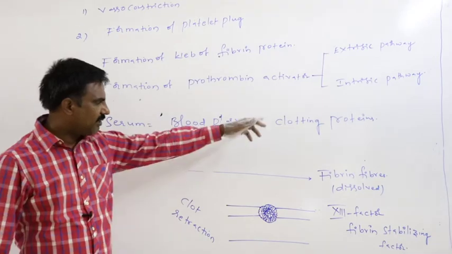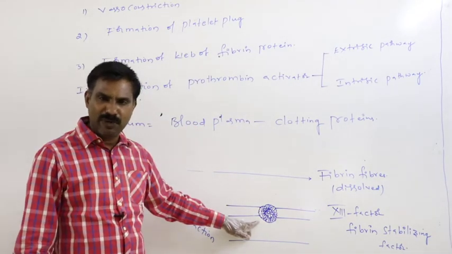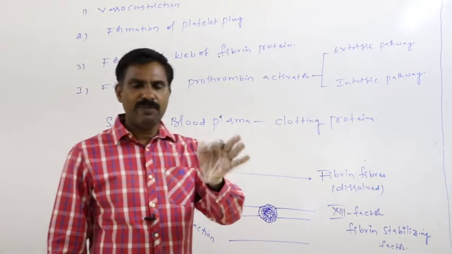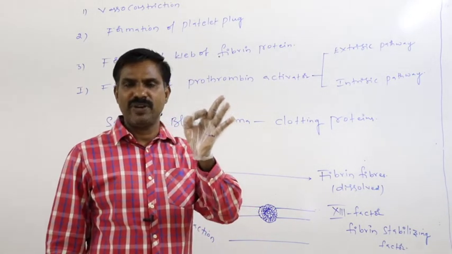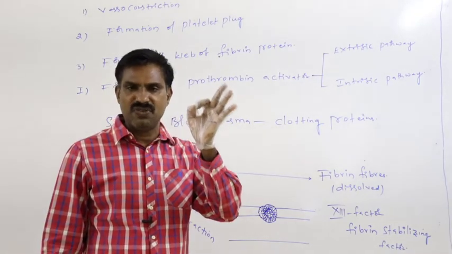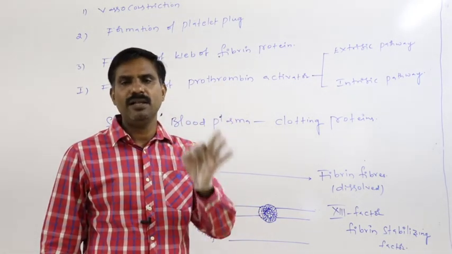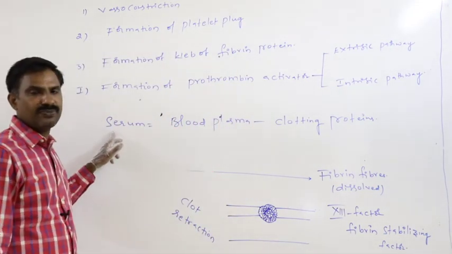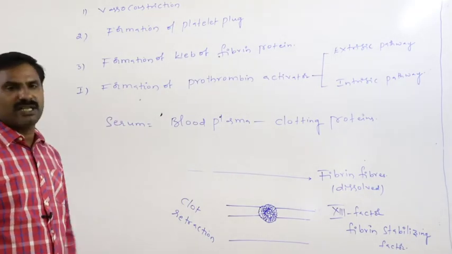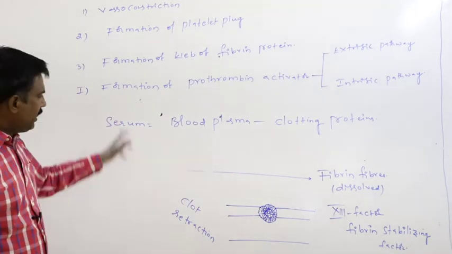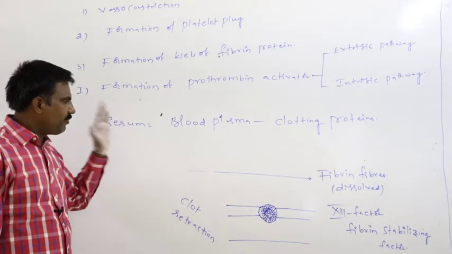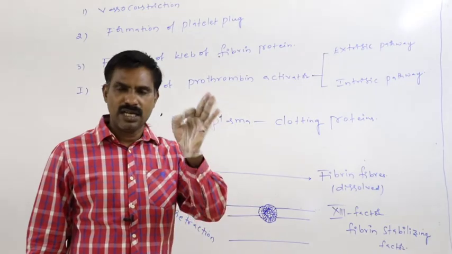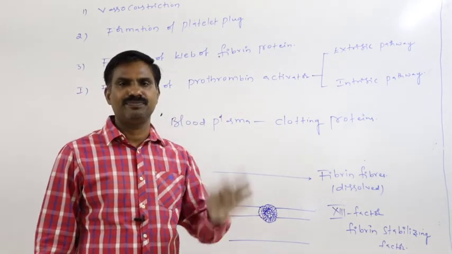Definitely, because the clotting proteins are already involved in the formation of the blood clot, whenever the blood clotting proteins such as fibrinogen and prothrombin are subtracted from blood plasma, the rest of the blood plasma is nothing but serum. So serum equals blood plasma minus clotting proteins. Next, after the formation of the blood clot, definitely the loss of the blood is prevented.